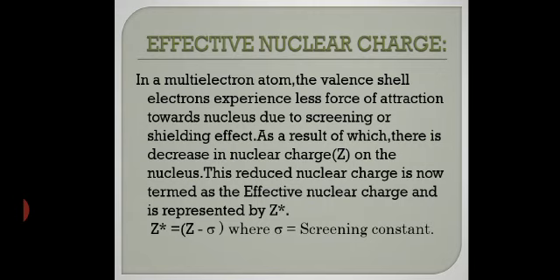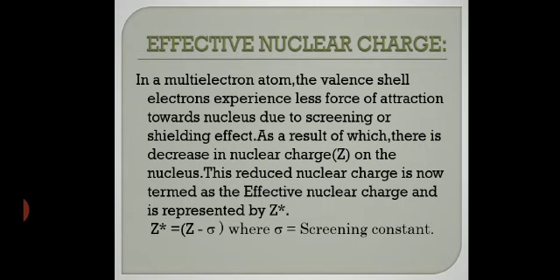Now coming to the effective nuclear charge. When you move from left to right across a period, the number of electrons increases, and definitely the number of protons also increases, so the nuclear charge also increases. As a result of the screening effect or shielding effect, there is a decrease in the nuclear charge felt.